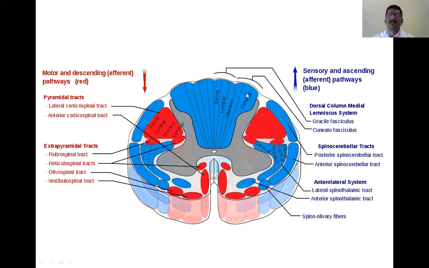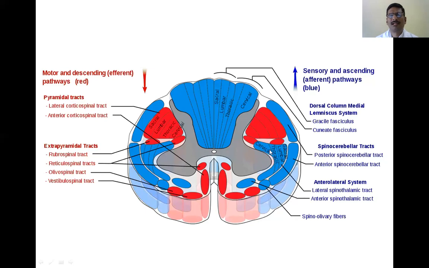That means those fibers arising from the cervical segments of the body are placed more laterally, whereas those coming from sacral segments are placed more centrally. But when it comes to the lateral spinothalamic tract, the position of fibers is just the opposite. The sacral fibers are placed more laterally, and the cervical fibers are placed more medially.